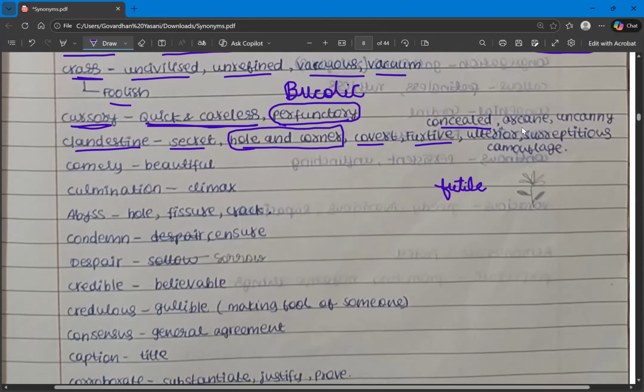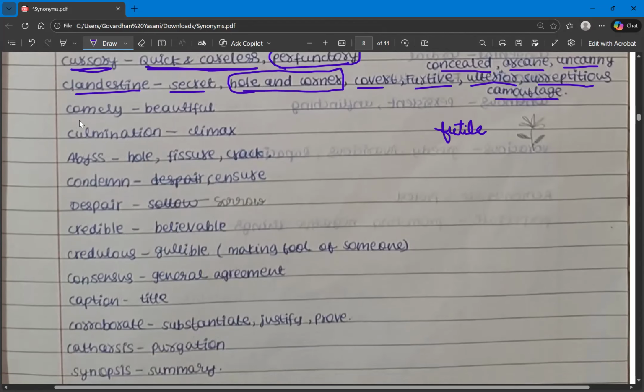And then we have arcane, and then we have ulterior, ulterior. And we have camouflage, surreptitious. And then we have uncanny. So these are the synonyms of the word clandestine. Let's go through them once again. That is secret, hole and corner, covert, furtive, concealed, ulterior, arcane, surreptitious, camouflage, and canny.